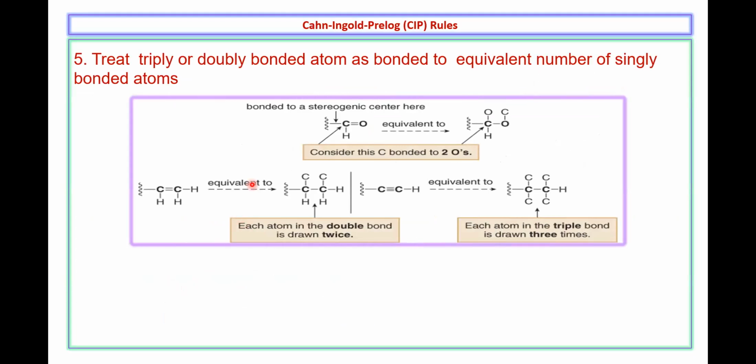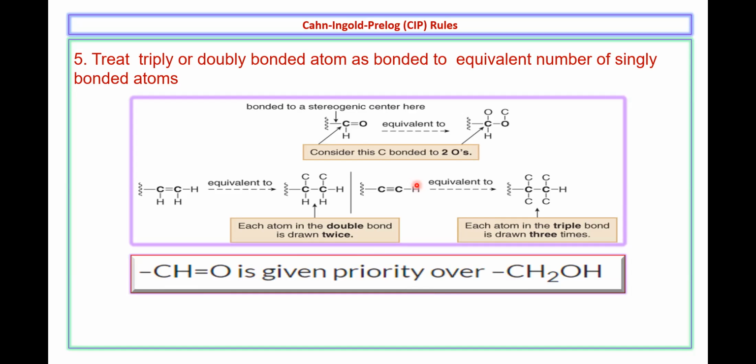Usually a triply bonded carbon is treated as bonded to three equivalent singly bonded atoms. Similarly, a doubly bonded atom is treated as connected to two equivalently bonded atoms. Like look at here, C double bond O is treated as C bonded to O and also attached to oxygen, which is further attached to carbon. This will be tricky.